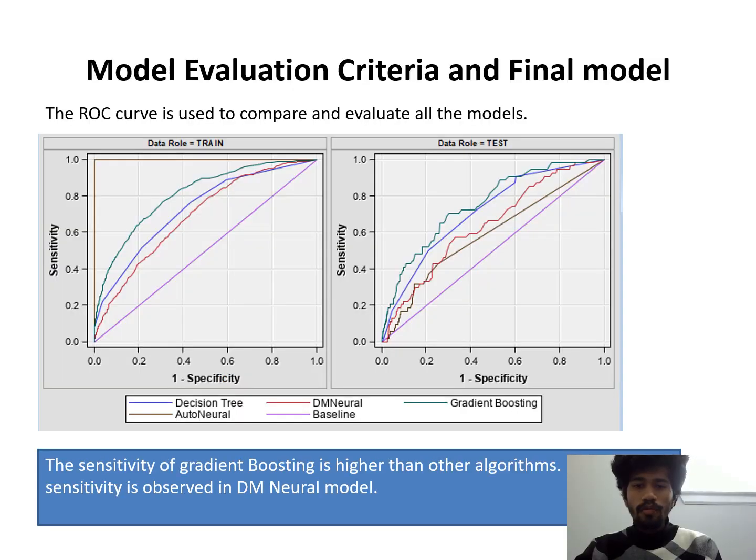Coming to model evaluation criteria and the final model, the ROC curve is used to compare and evaluate all the models. A ROC curve is a graph showing the performance of a classification model at all classification thresholds. From the graph above, we see that the sensitivity of gradient boosting is higher than the other algorithms. On the other hand, the lower sensitivity is observed in the DM neural model.